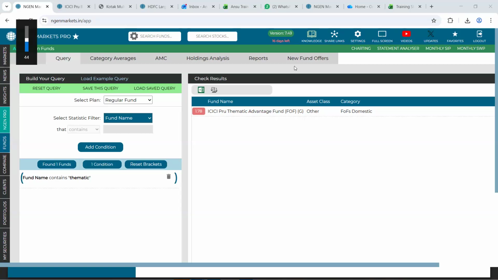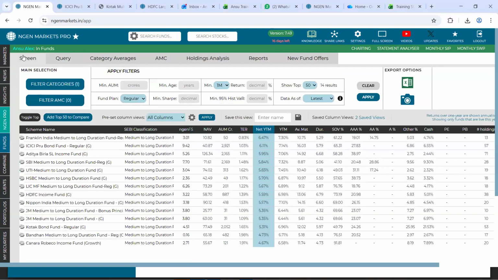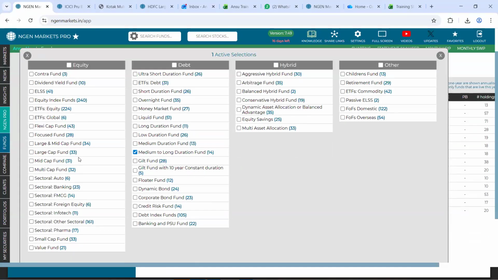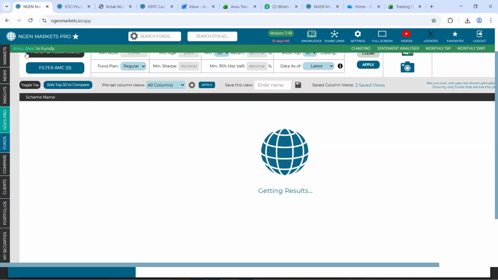Thanks for that. But the problem is that when I want to segregate for PSU funds, there are 5 to 6, maybe 7 PSU funds. So how should we segregate that? PSU, just a minute. There is a category, there are many other things also. Sorry, in other thematic funds, you are showing more than 100 funds, 161 other sectoral funds.